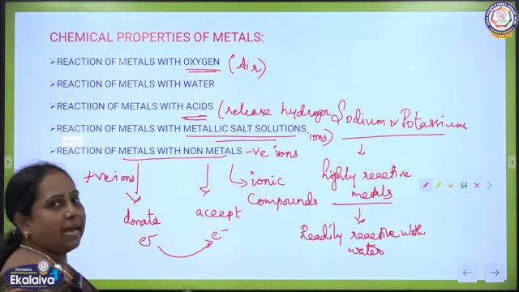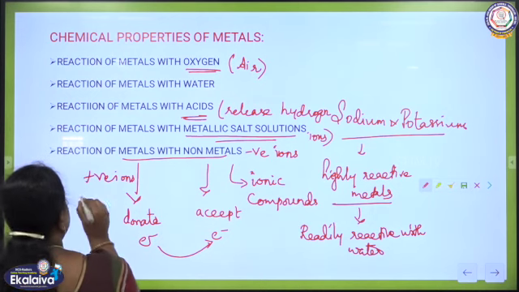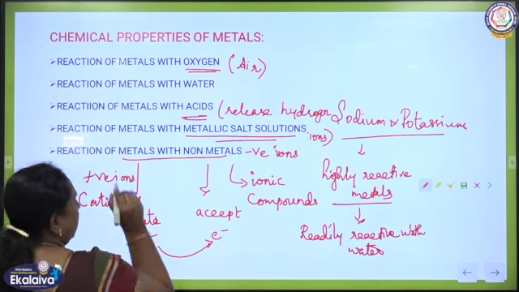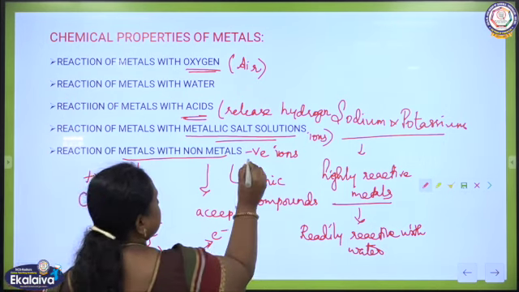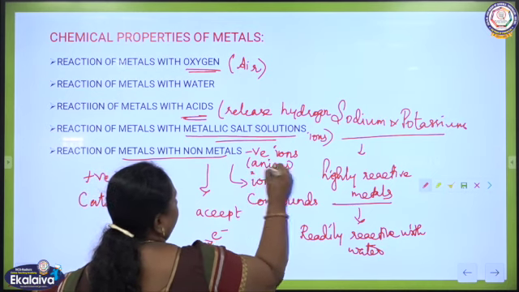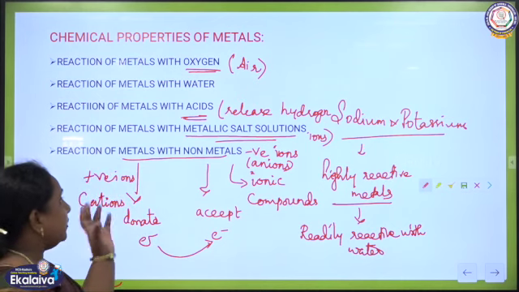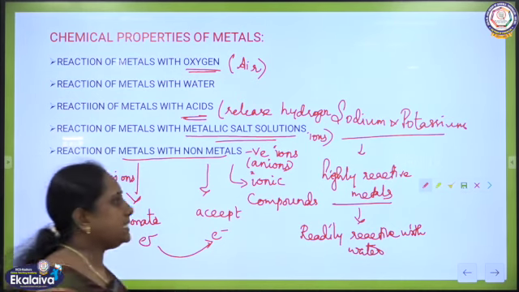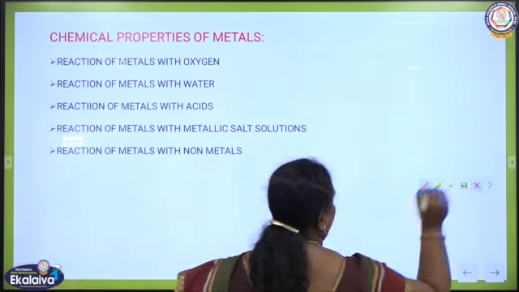So, the positive ions are called what? Cations. Positively charged ions are called cations, and negatively charged ions are called anions. So, we have a separate topic of formation of ionic compound, children. We will discuss in detail when we go to that topic.